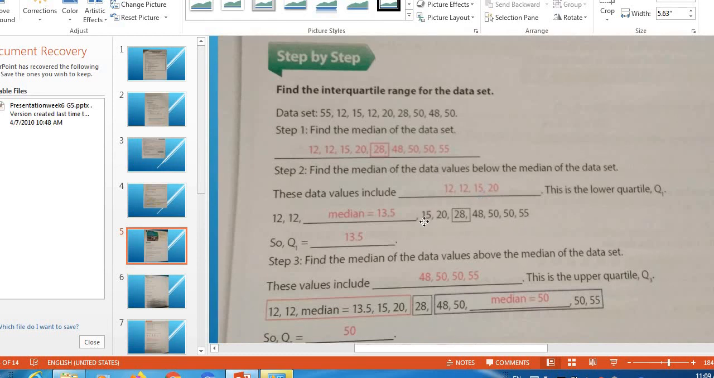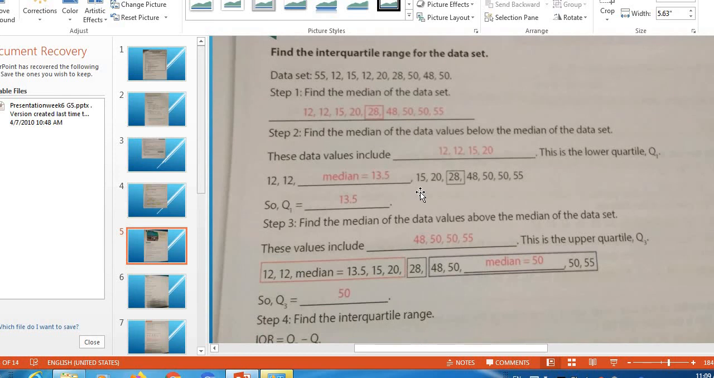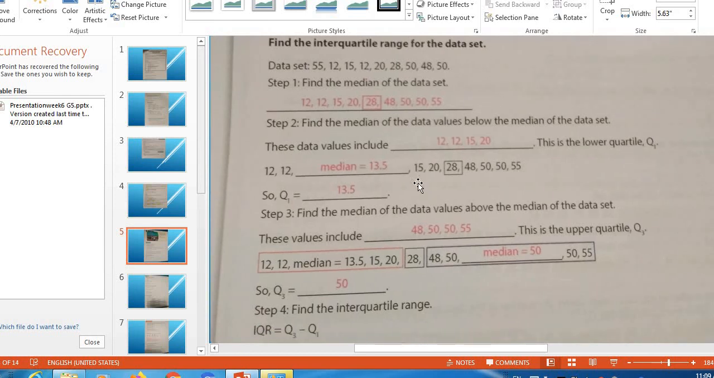This is Q1. Let's go to Q3. We want to calculate the other quartile. Find the median of the data values above the median of the data set. The values include what? Above this, 48, 50, 50, 55. This is the upper quartile Q3.